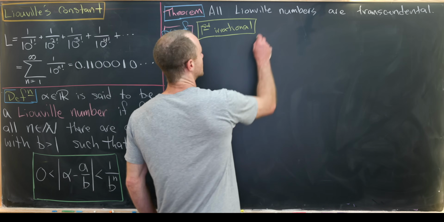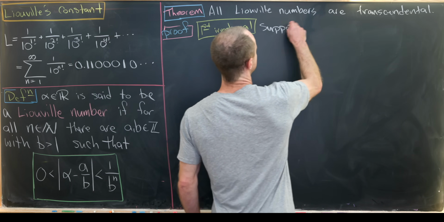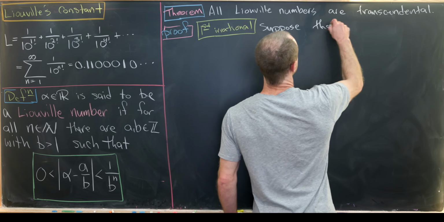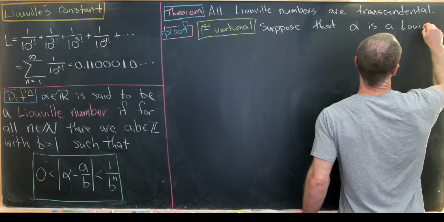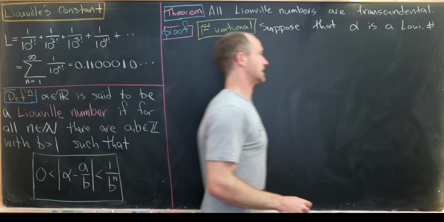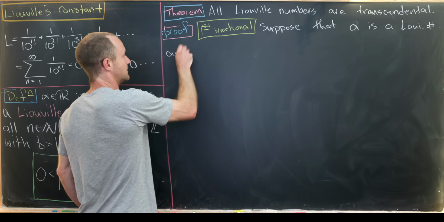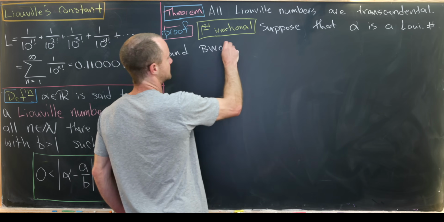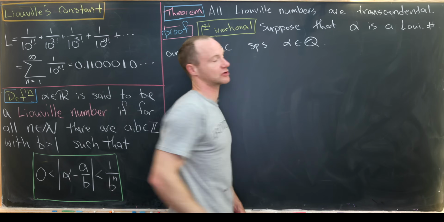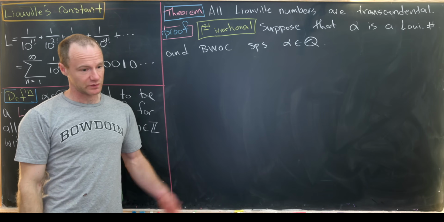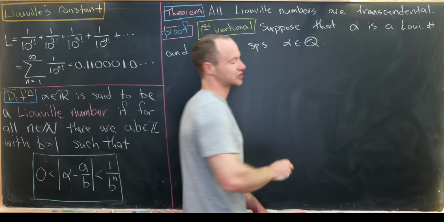Okay, so let's suppose that alpha is a Liouville number. So I'll shorten it like that. And by way of contradiction, let's also suppose that alpha is a rational number. So like I said, we should end up with some sort of contradiction.